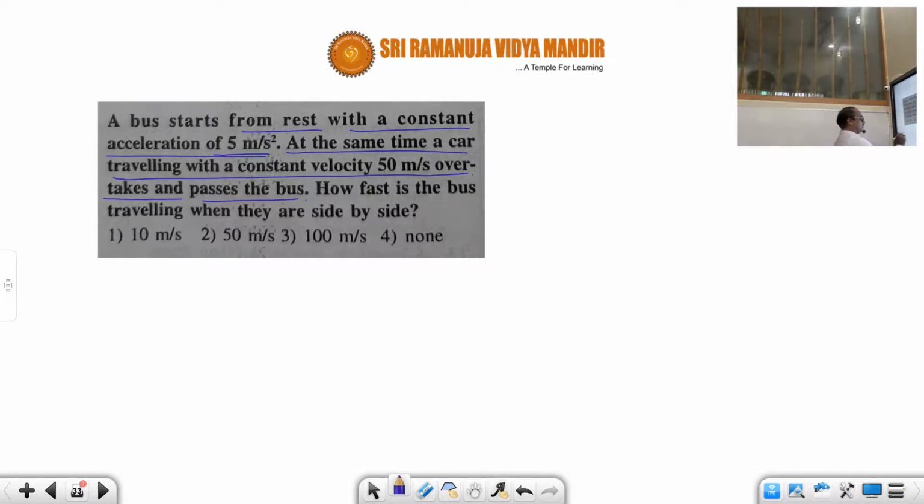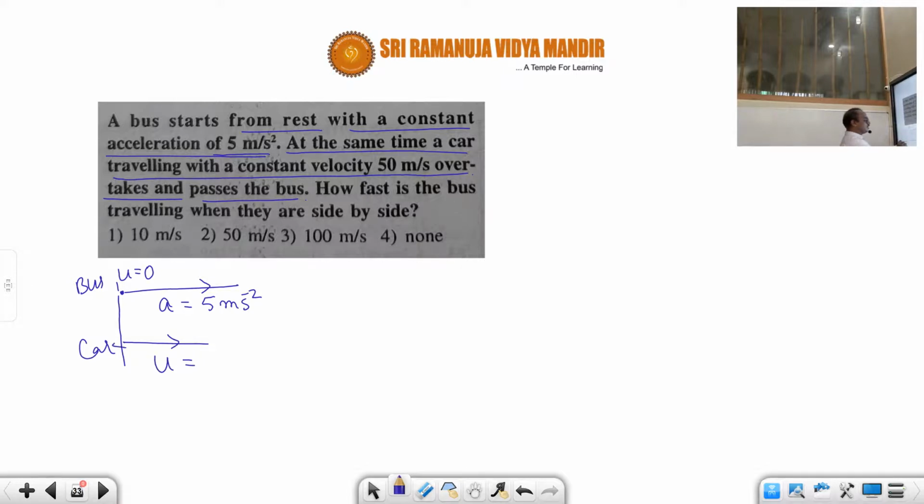A bus starts from rest. So this is the point. Let us take this is the point. This is the bus, the starting point, where starting velocity equals 0 with a constant acceleration a equal to 5 meter per second square. Acceleration of the bus is 5 meter per second square. At the same time, a car traveling with a constant velocity of 50 meter per second overtakes it. So this is the car.